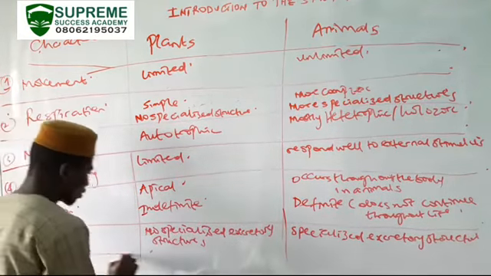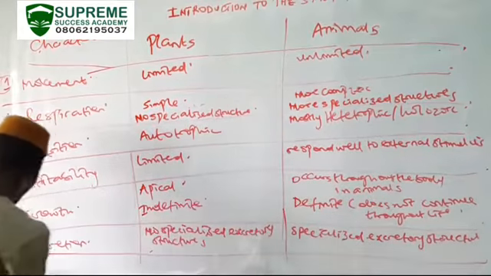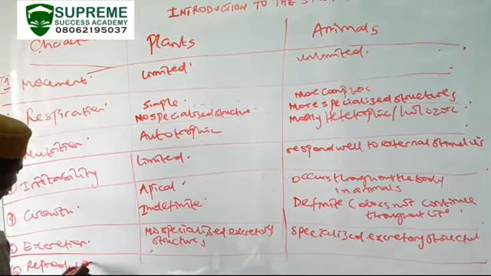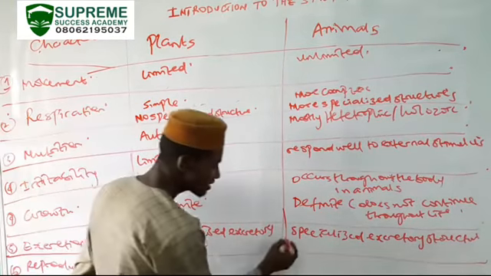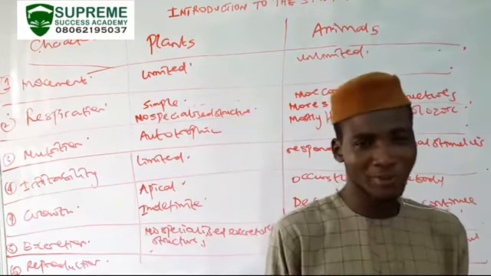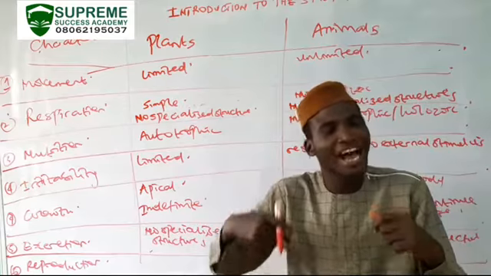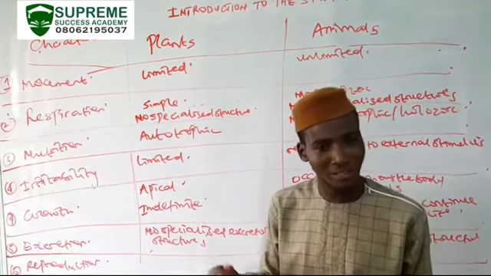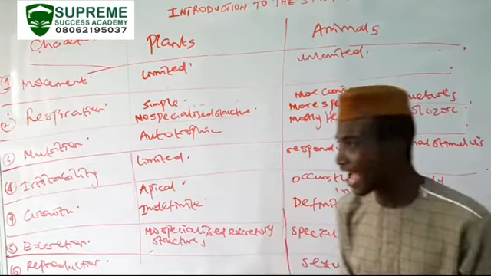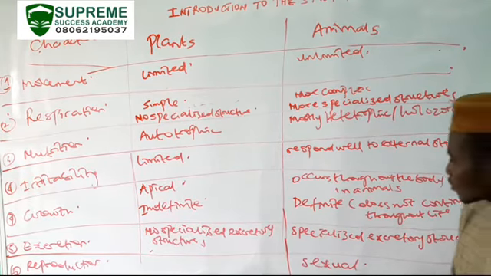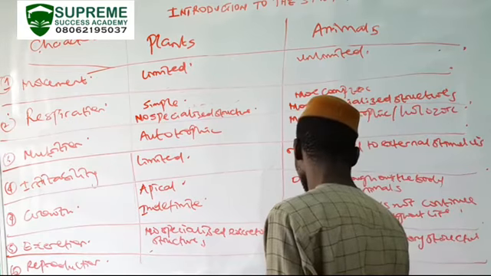Then we look at reproduction. Reproduction in animals is mostly sexual. It involves the fusion of the male and female gametes. So the male reproductive cell and the female reproductive cell need to come together in animals, except for some few that are hermaphrodite, but mostly in animals, reproduction is sexual.